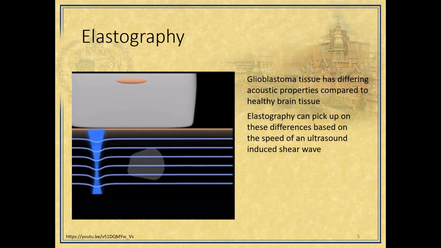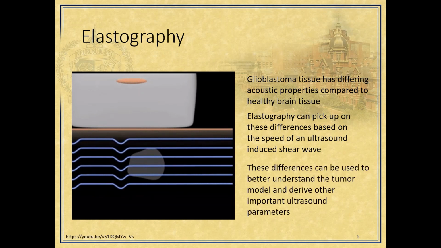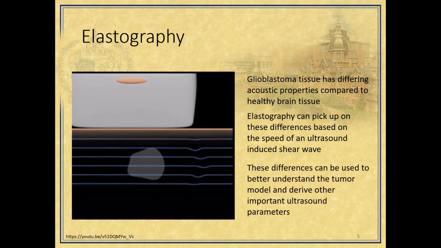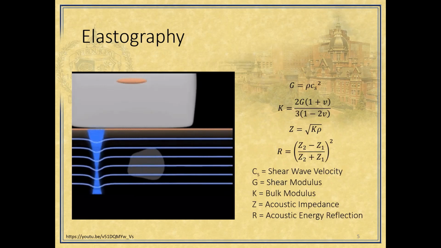Because of the difference in tissue properties, the shear wave should propagate at differing speeds than in normal tissue, and these differences we can use to model tumor and derive other important ultrasound parameters such as the elastic moduli, acoustic impedance, and total acoustic energy that is reflected at the tumor boundary.